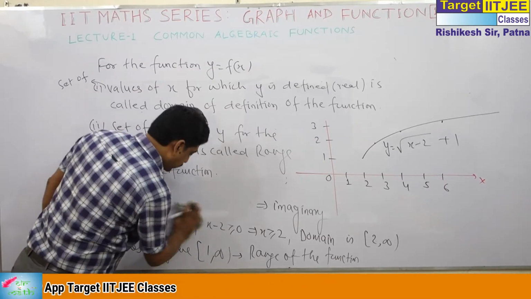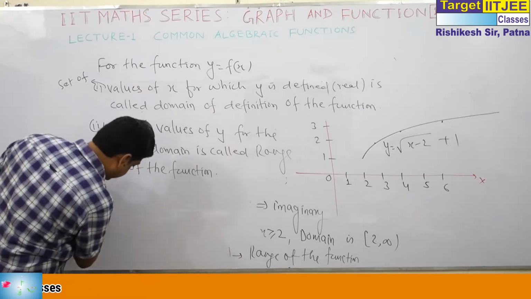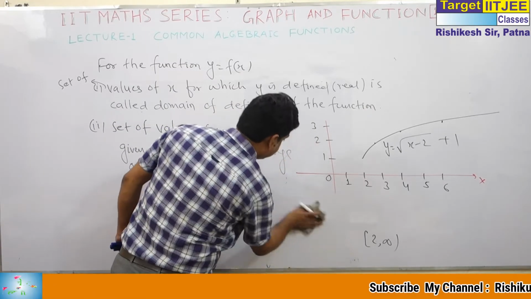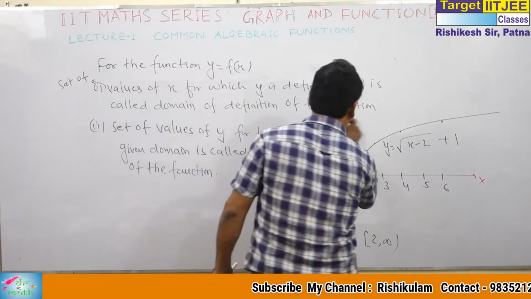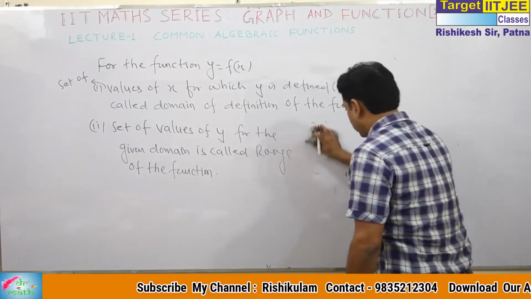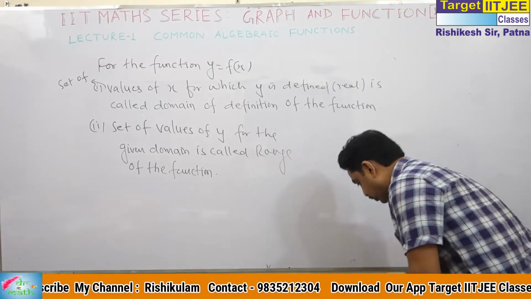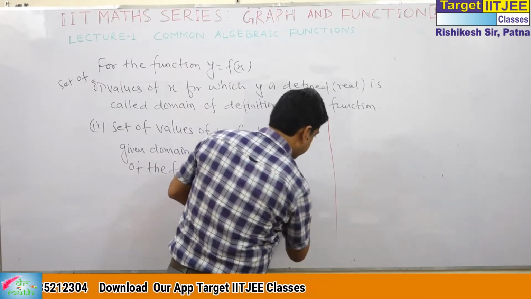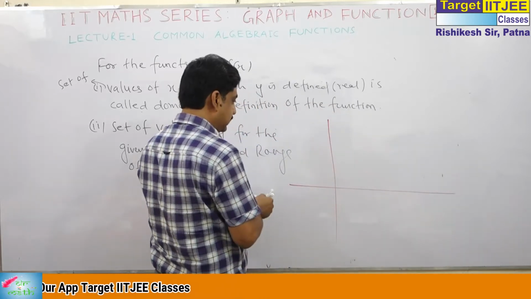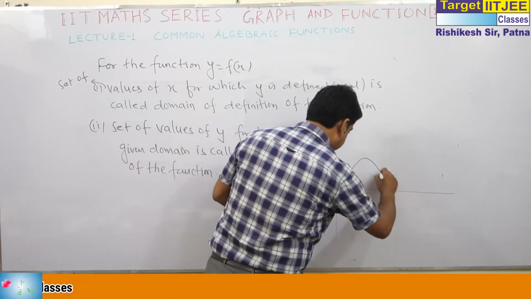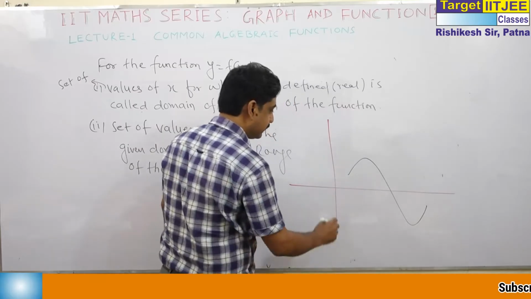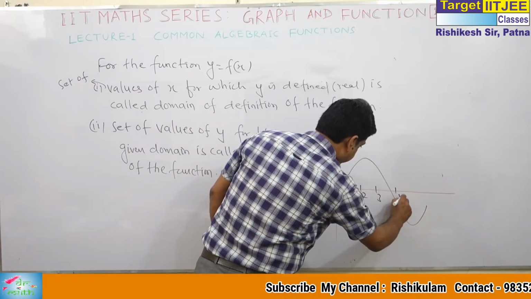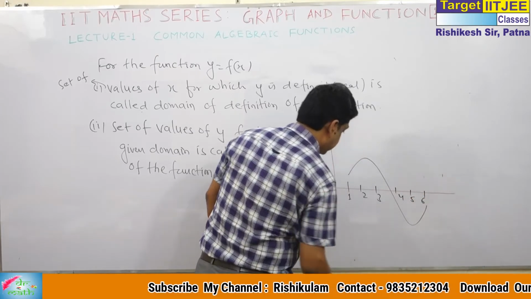Now, what we will read today, actually I will mention the domain, range and graph of some common functions. Before moving to that, let me draw a figure. Suppose I have made a random figure like this. This is 1, 2, 3, 4, 5, 6.